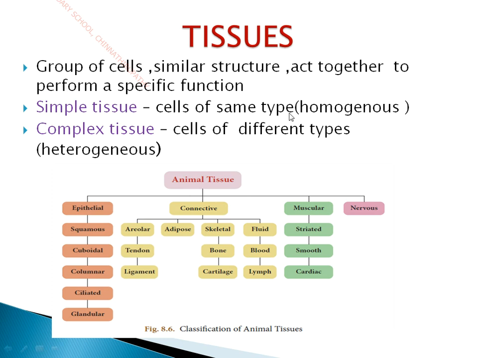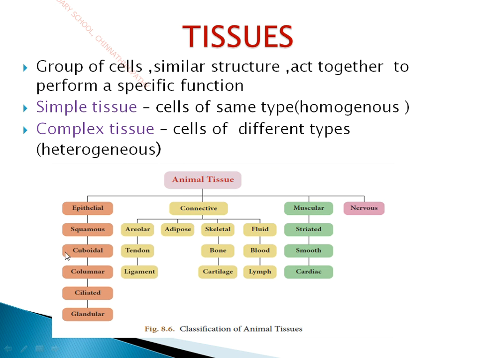Okay, so tissues, based upon the type of cells, are classified as simple tissue and complex tissue. If the cells are of the same type, it is called simple tissue, otherwise called homogeneous type of cells. Homo means same, so same type of cells is called a simple tissue. Otherwise complex tissue: here the cells are of different types, heterogeneous. So if it contains different types of cells, it is called complex tissue. If it contains the same type of cells, it is called simple tissue. So tissues may be classified according to the types of cells present as simple tissues and complex tissues.